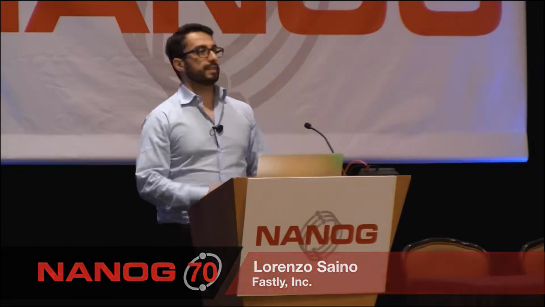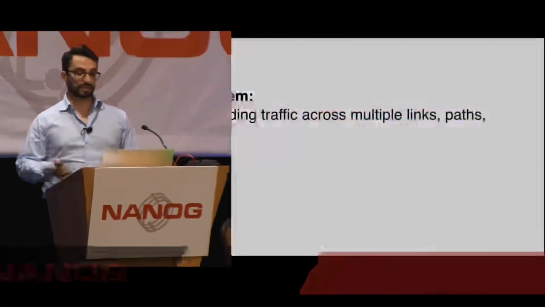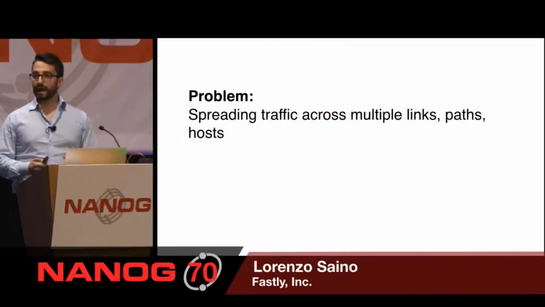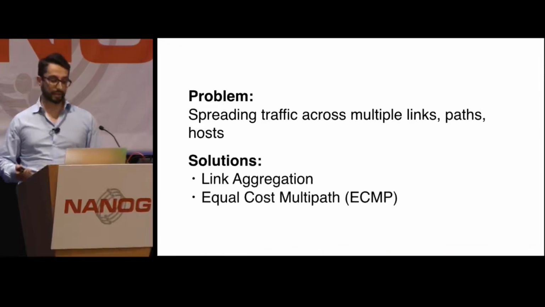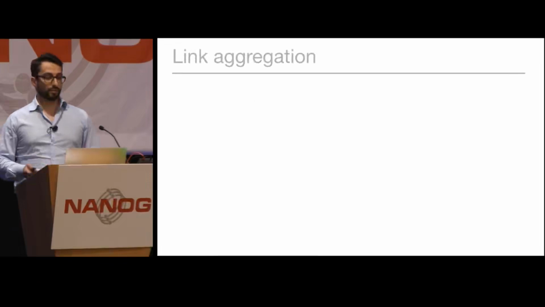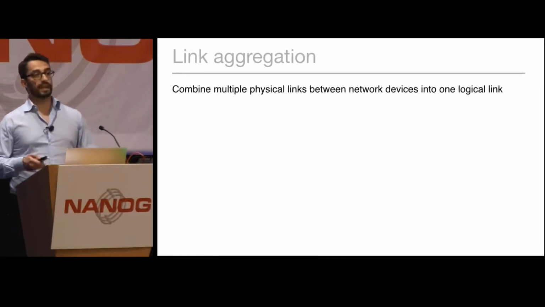So before jumping straight into flow-level hashing, let's try to understand what problem we're trying to solve with it. The problem is that we want to spread traffic across a multitude of network resources, such as paths, links, and hosts. There are already a wide variety of solutions for addressing this problem, such as link aggregation and equal cost multipath. Link aggregation, for example, is a technique that allows us to combine multiple physical links between adjacent network devices into one single logical link.